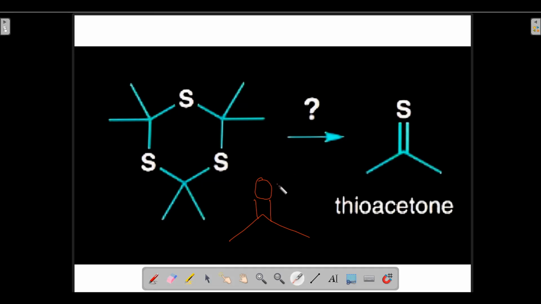When sulfur is replaced by oxygen, it becomes acetone. And when this oxygen is replaced by sulfur, it becomes thioacetone.